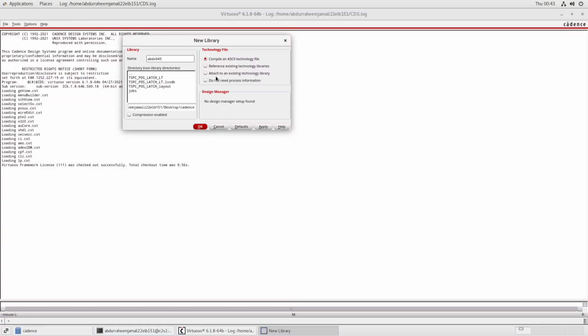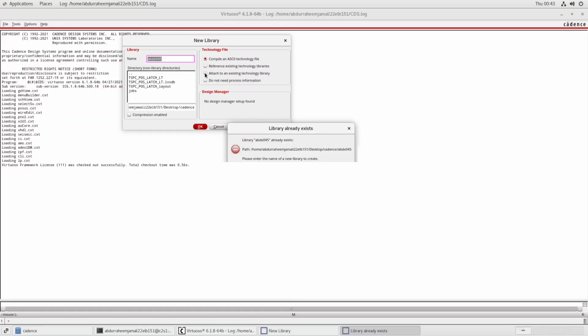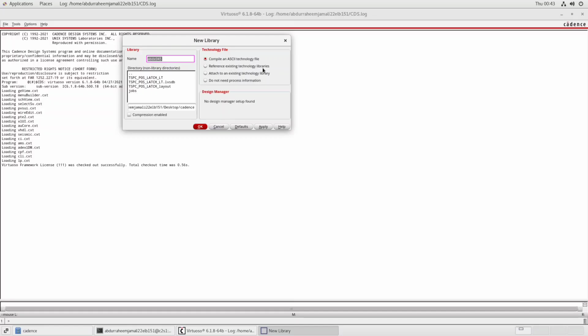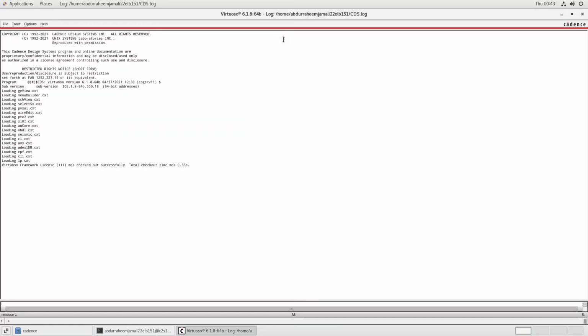Accordingly, we have to attach to an existing library. Since I have designed on 45 nanometer technology, I will prefer the GPD045 technology file. So click on attach. Since I have already made the library abdx045 and attached the library file, it shows that the library already exists. So I will close it and I will just cut it.